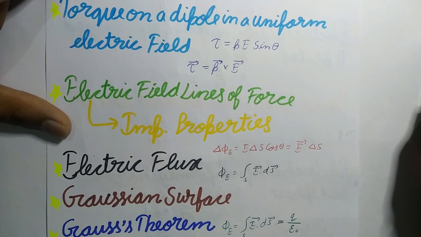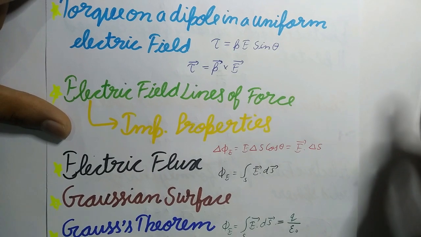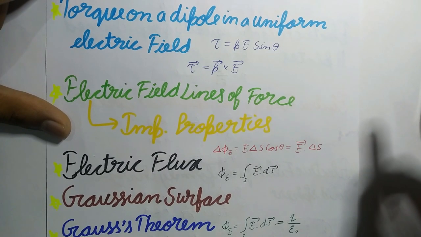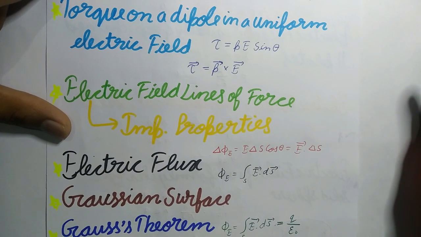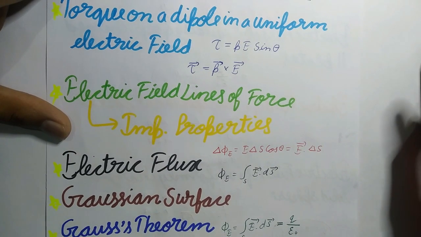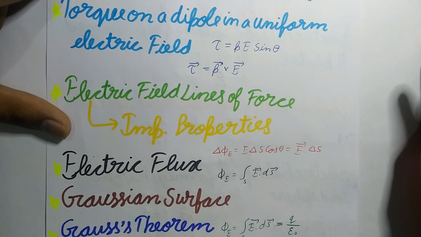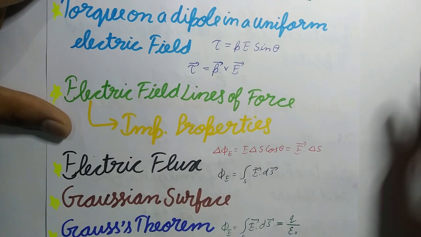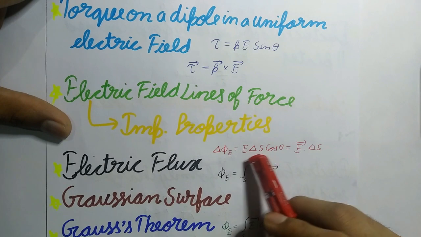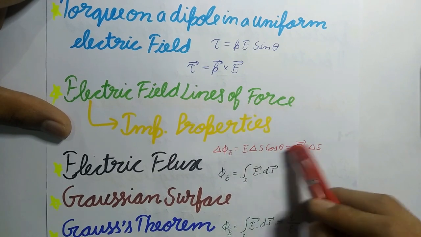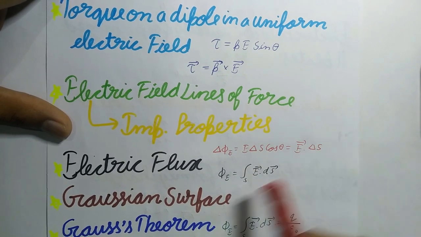The electric flux through a given area represents the total number of electric lines of force passing normally through that area. If the electric field E makes an angle theta with the normal to the area element del S, then the electric flux is given by del phi E equals E del S cos theta, which equals E dot del S.